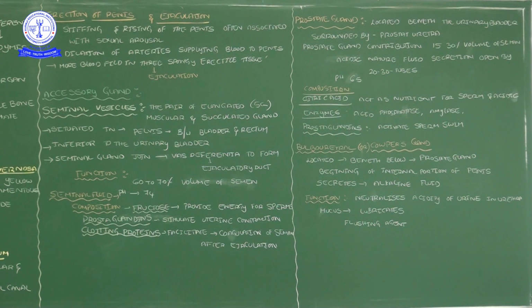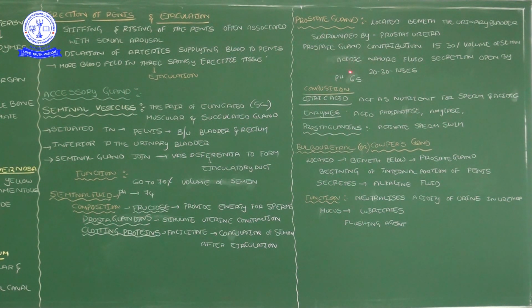The composition of the prostate secretion is citric acid, enzymes and prostaglandins. Citric acid acts as a nutrient for the sperm and also maintains the acidity.